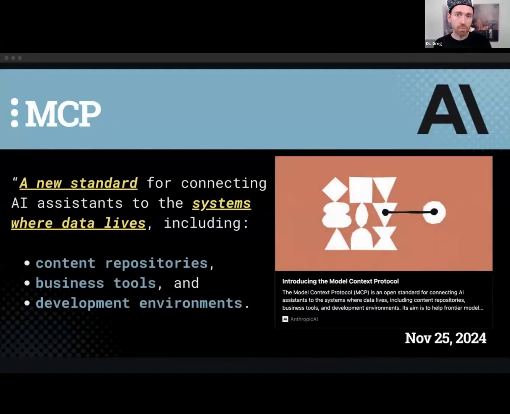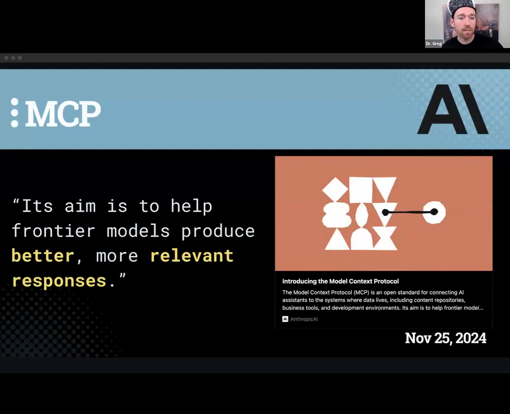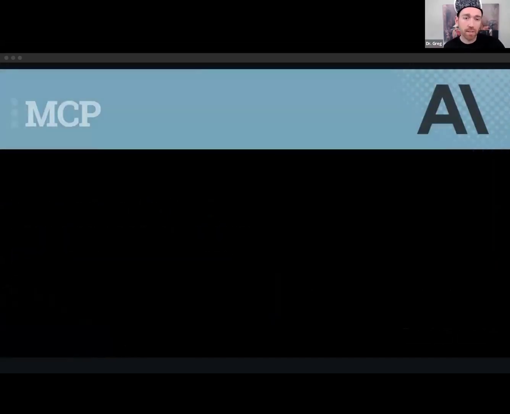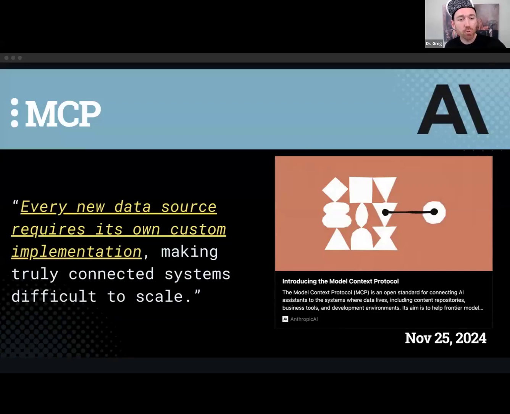So let's go a little bit deeper into this press release and spec. A new standard for connecting systems to AI assistants. It's all about getting the right context. And this is the marketing stuff: to help frontier models produce better, more relevant responses. Same thing as RAG, same thing as using agents and giving them access to tools.